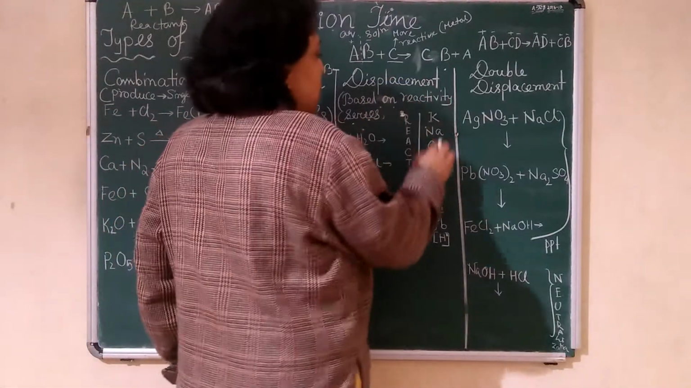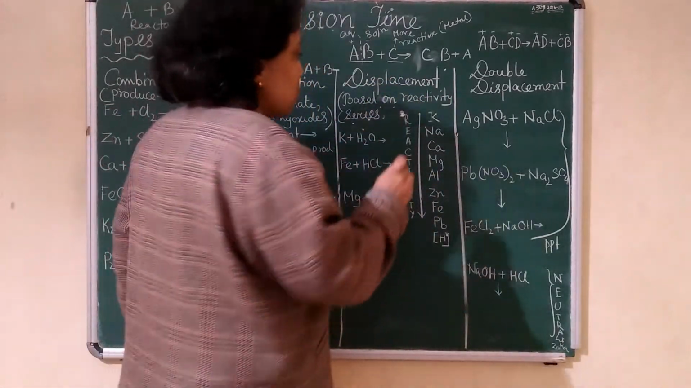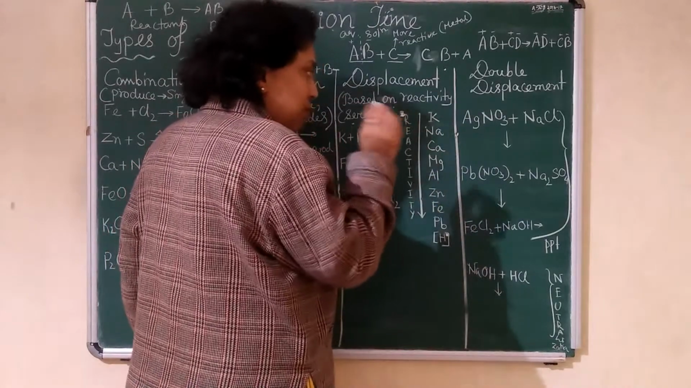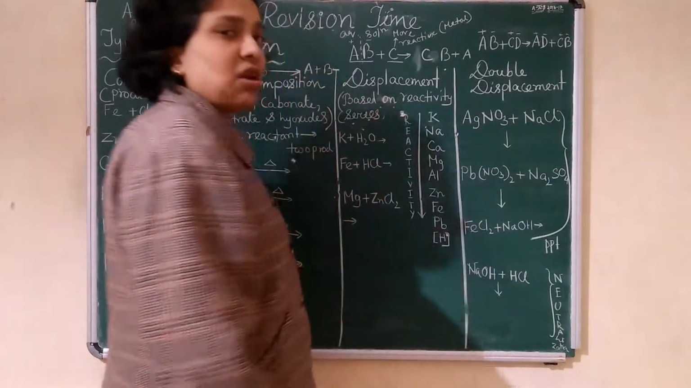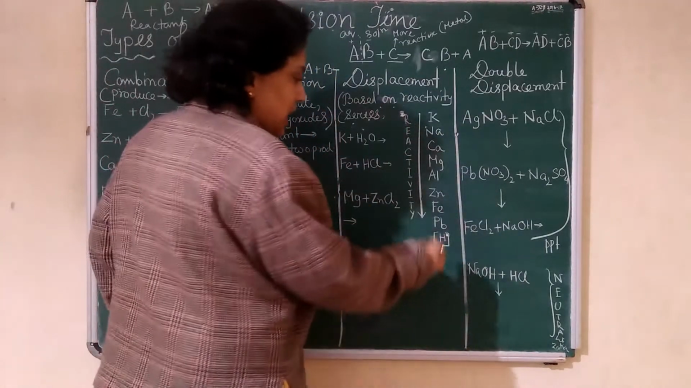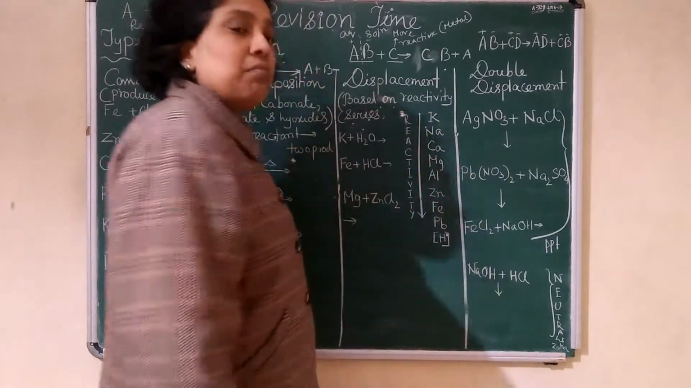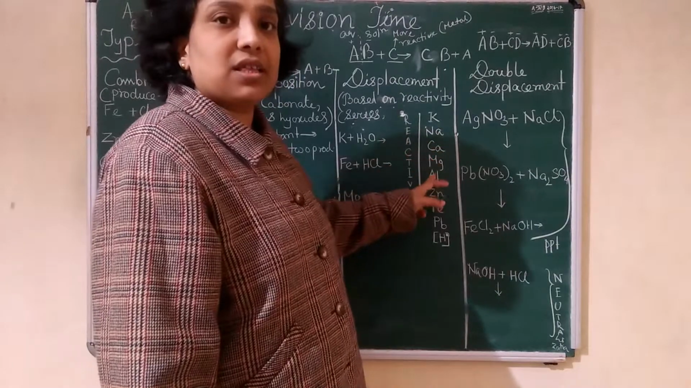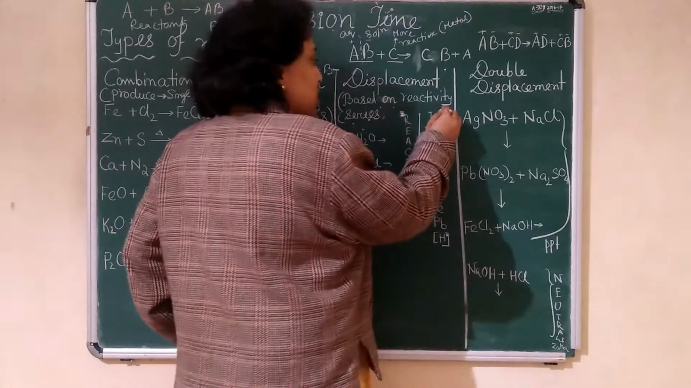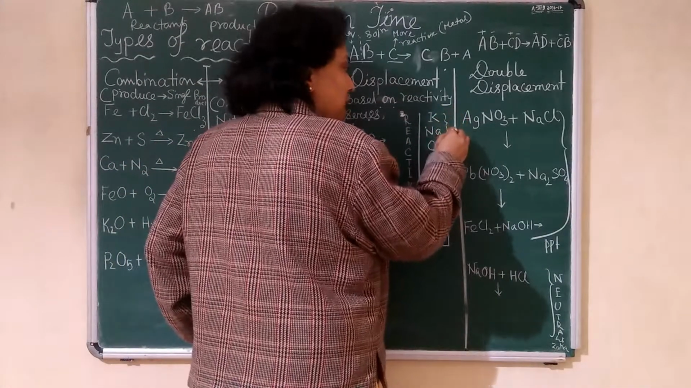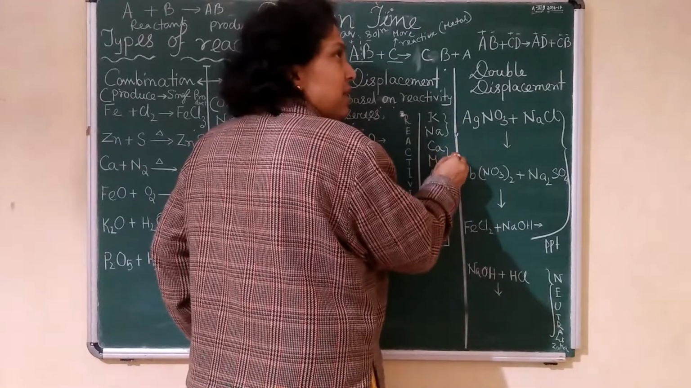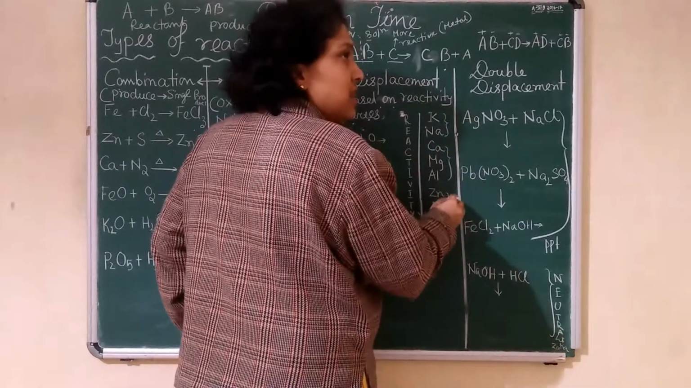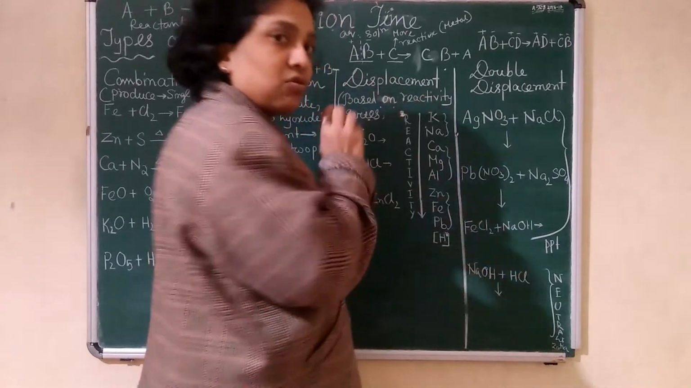Then, based on the reactivity series, as I said, only the metal reactivity series you remember. Yes, other metals are there, but they are very low in reactivity. This is the main reactivity: potassium, sodium, calcium, magnesium, aluminium. Sodium and potassium are highly reactive. Then calcium, magnesium, aluminium, and zinc, iron, lead.